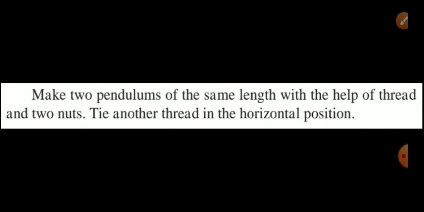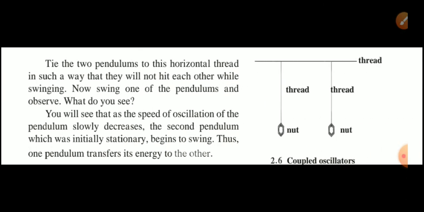Make two pendulums of the same length with the help of thread and two nuts. Tie another thread in the horizontal position. Now you can see this. Tie the two pendulums on this horizontal thread in such a way that they will not hit each other while swinging. Now swing one of the pendulums and observe what you see. You can do that activity.